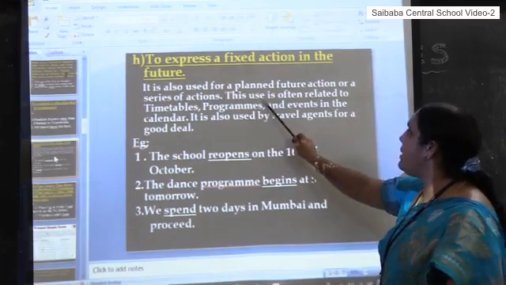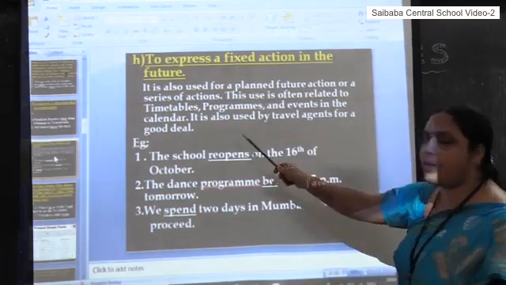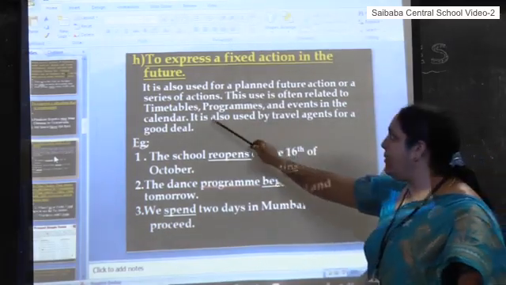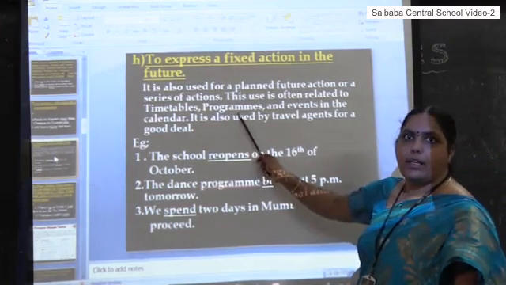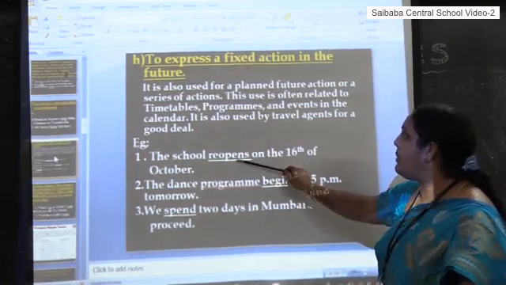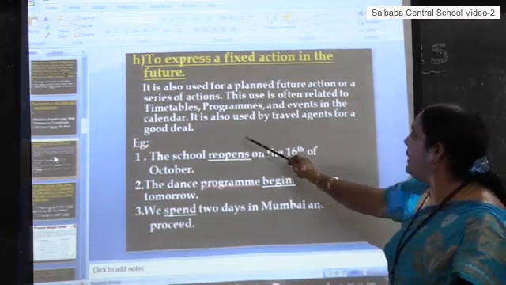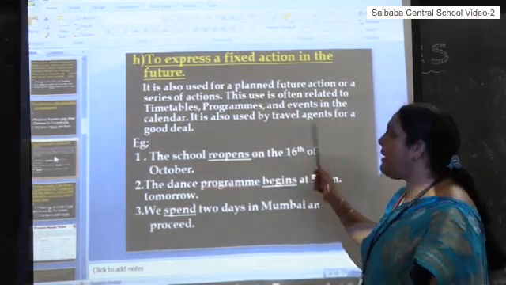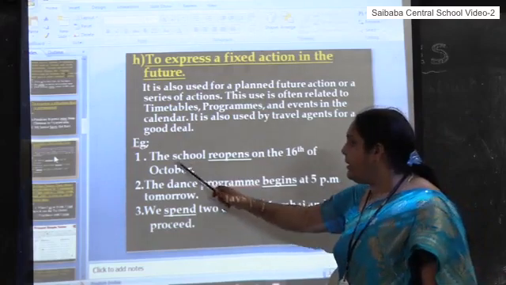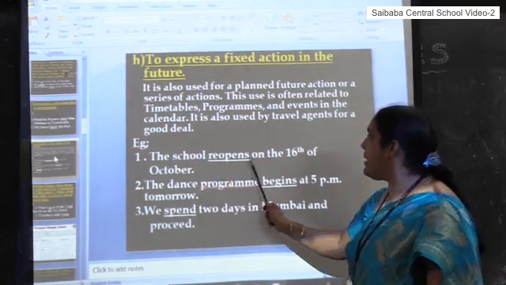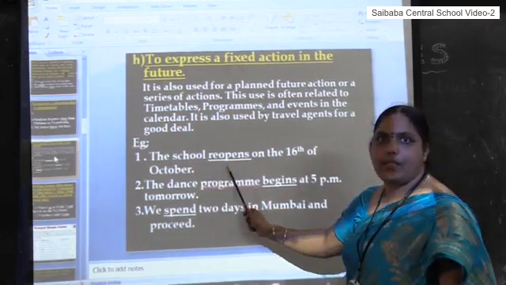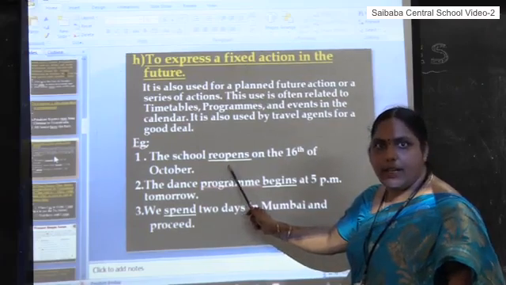This use is often related to timetables and programs, which can be mentioned in simple present tense to express planned future actions. It is also used by travel agents sometimes.